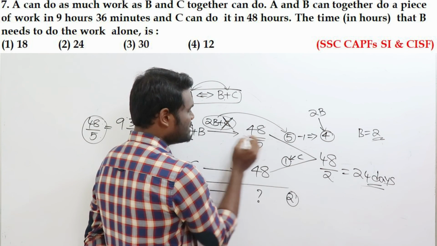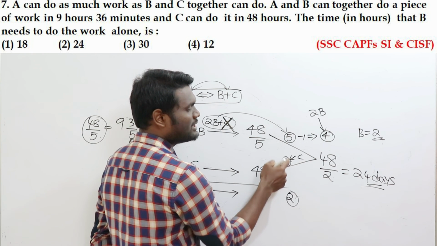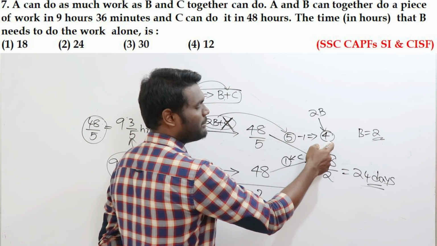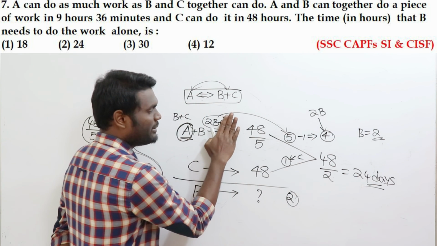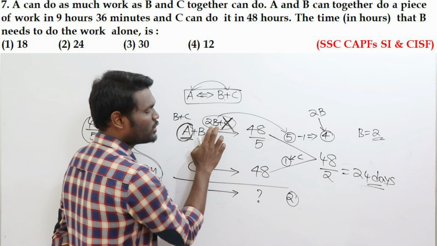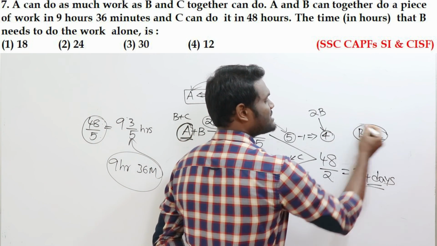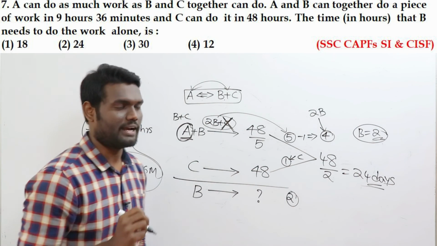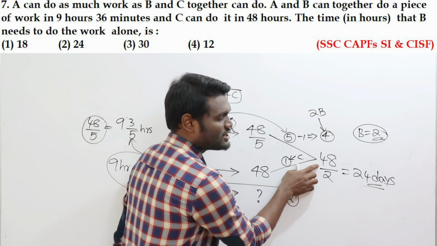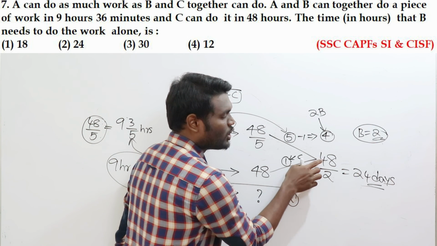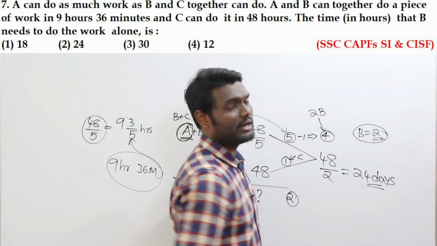Out of these 5 apples, which is 2B plus C, if I exclude C, C will eat 1 apple. So 5 minus 1, the remaining balance is 4 apples. These 4 apples are eaten by 2 B's, because if I exclude C, the remaining are 2 B's. 2 B's eat 4 apples, so 1 B will eat just 2 apples. That is, B will eat 2 apples per day. The total work B alone has to do means total apples 48. To eat 48 apples, 48 by 2, the answer will be 24 days.